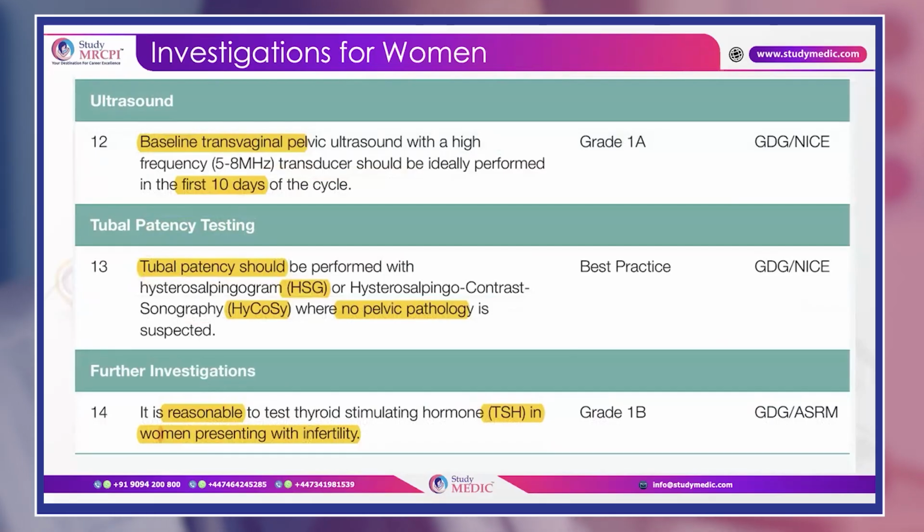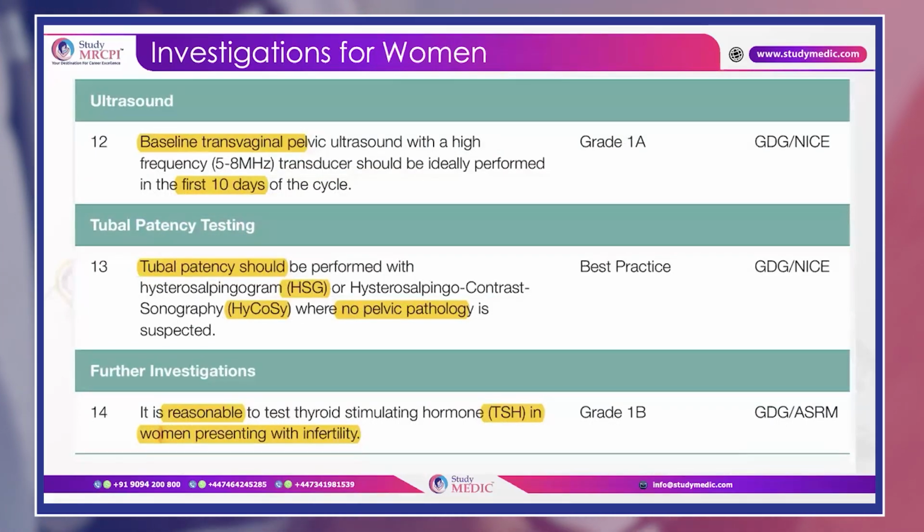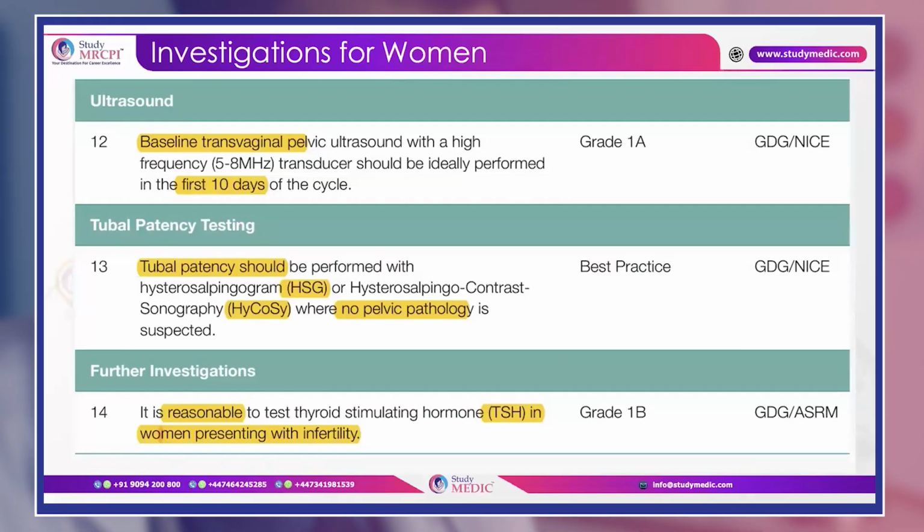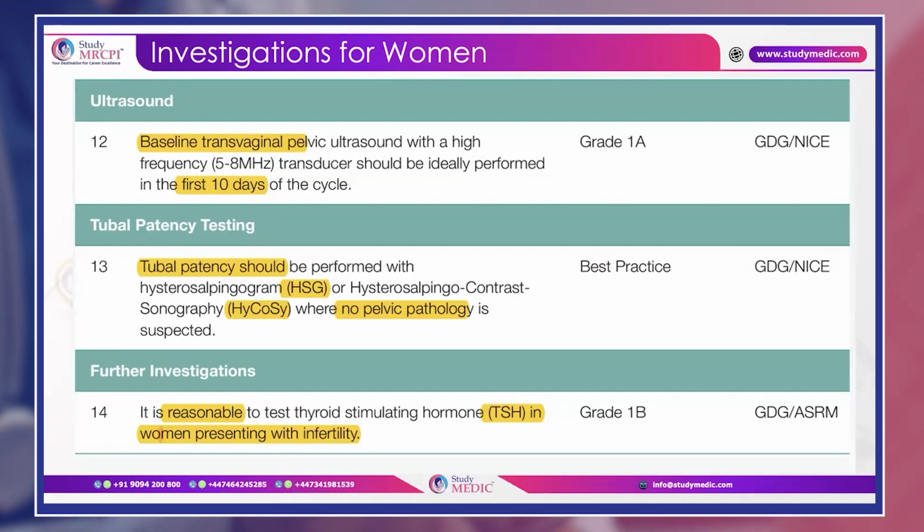Okay. Now, moving on, what other investigations can we do? We can offer her a baseline transvaginal pelvic ultrasound scan, and it should ideally be performed in the first 10 days of the cycle. Okay, it should be performed with a high frequency transducer, 5 to 8 megahertz, and in the first 10 days, remember. Okay, and what other tests do we need to do? Because we have seen the uterus, we have seen the ovaries. So what do we need to do? We need to see the tubes also.